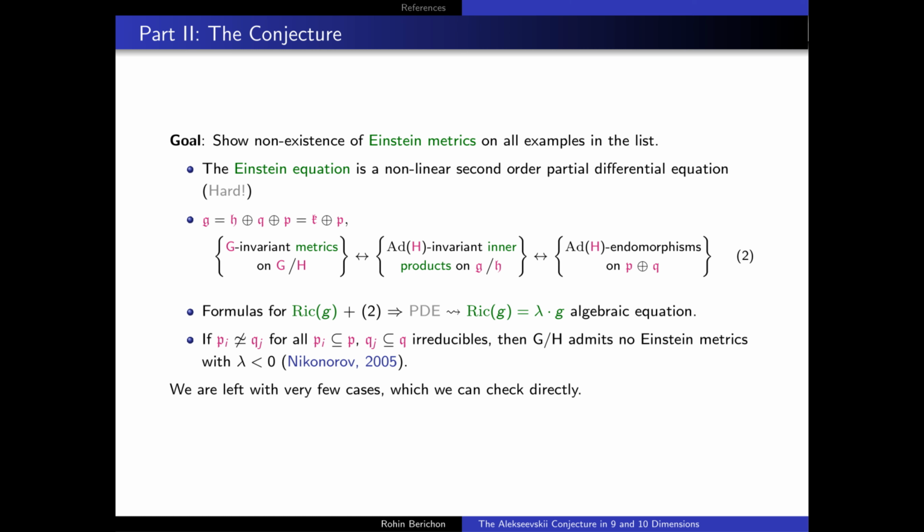And so we can use computer tools, if necessary, to try and simplify our formulae further. What one also finds is that a result due to Nikonorov proves that if any of these P_i irreducible factors are isomorphic to any of the Q_j irreducible factors in the Q representation, then in fact this homogeneous space admits no invariant Einstein metrics with negative Einstein constant. What we're left with is very few cases to check, and we can check each of these cases directly.